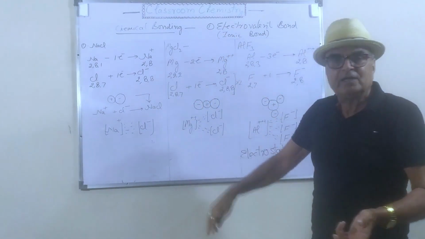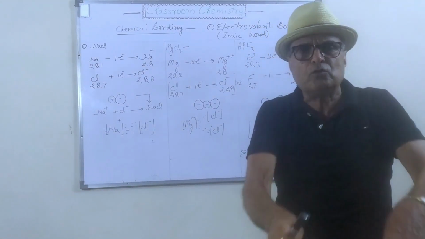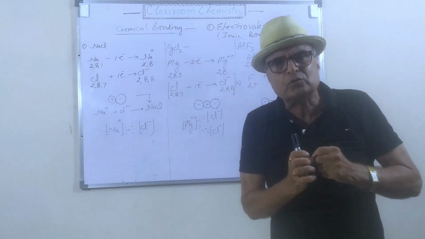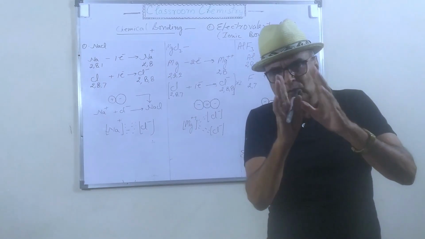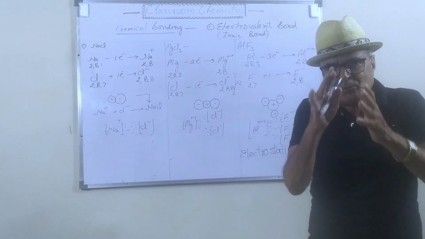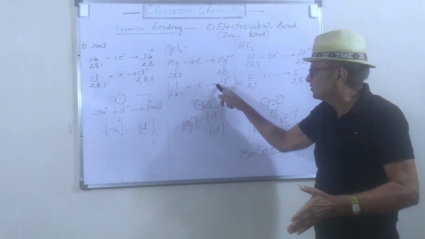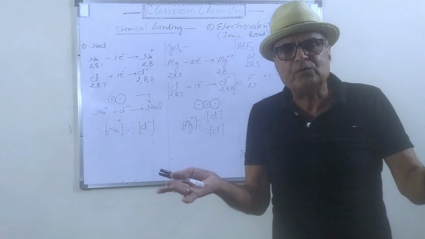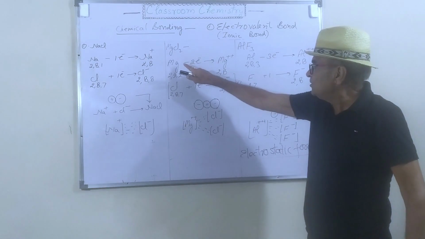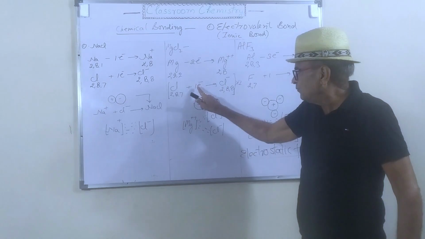And for a chlorine atom, to lose 7 electrons is impossible because the nucleus is attracting all the electrons towards it, so it is difficult to lose all the electrons. So it will accept 1 electron easily. After accepting 1 electron, the chlorine gets converted into the Cl minus ion. In this case, the magnesium loses 2 electrons and 1 chlorine accepts 1 electron.